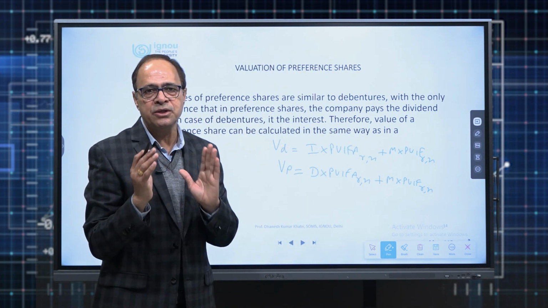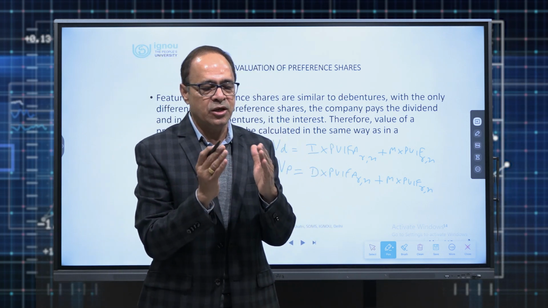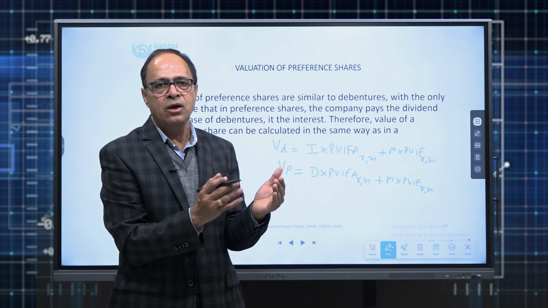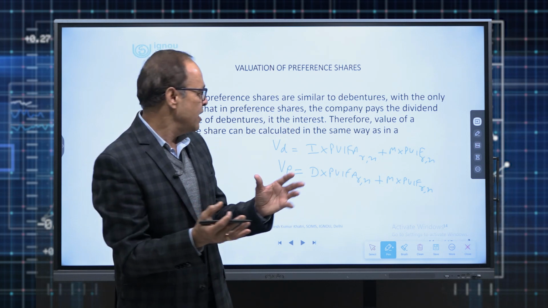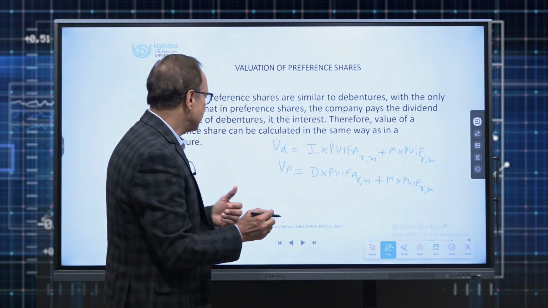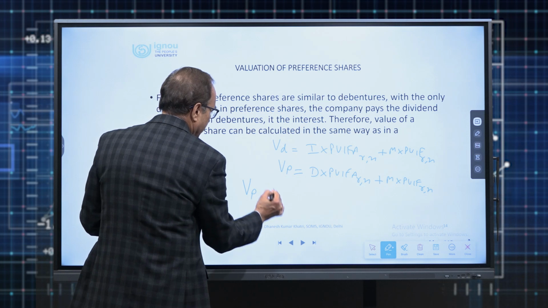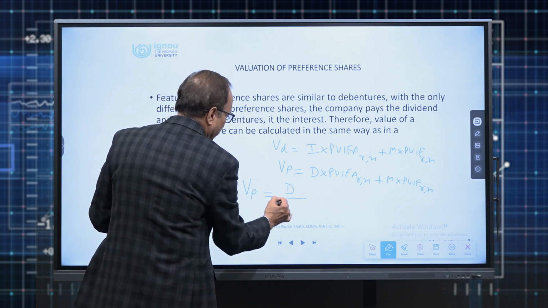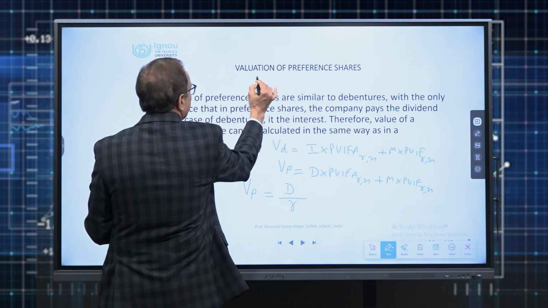So my only submission to you is there. All the numericals which we have done on debenture, just remove the word debenture from that numerical or replace the word debenture with the preference share. Value will remain the same, everything will remain the same, formula just gets moulded like this. Similarly, if it is non-redeemable debenture or preference share, we have D upon R. In case of debenture, what was the formula?